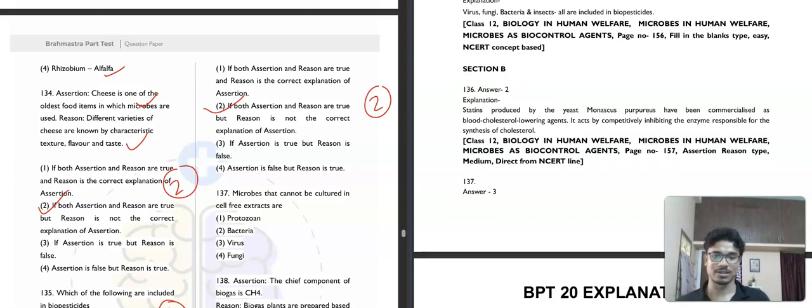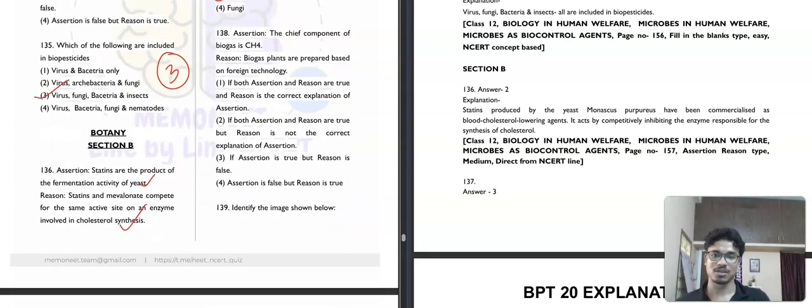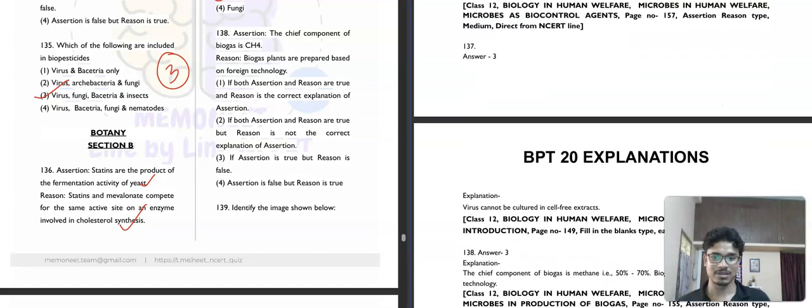Then question number 137. Microbes that cannot be cultured in cell-free structures are obviously viruses. The third option here will be the correct answer. Rest all can be cultured. Then question number 138. The chief component of biogas is CH4. It is correct. Methane, obviously.